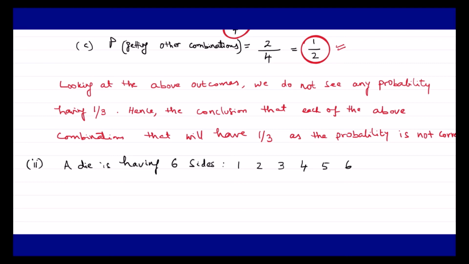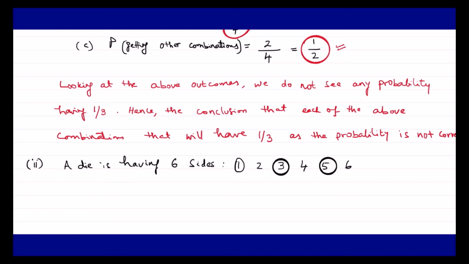That is very clear to us. Now, the question says that if a die is thrown, there are two possible outcomes, an odd number or an even number. So let us first find out how many odd numbers and how many even numbers there are.